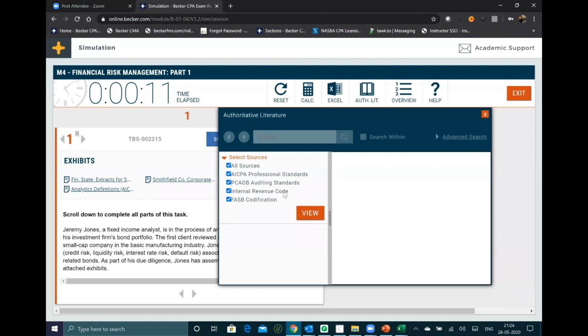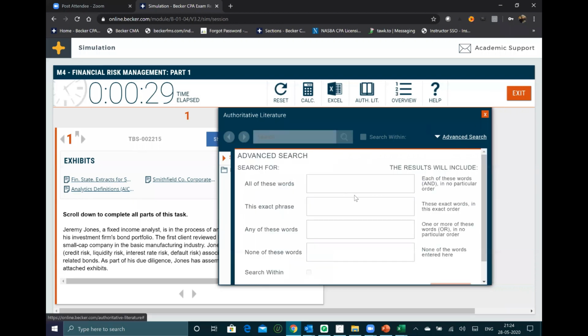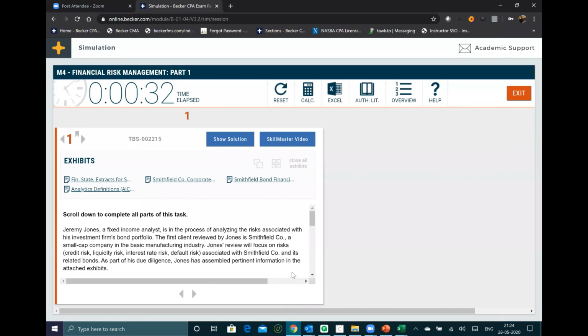Remember that if you're studying audit, if you're writing the audit exam, you must select AICPA standards and PCAOB. If you're studying for FAR, select FASB codification. If you're studying for tax, you must select IRC, Internal Revenue Code. This is how you must check and answer, and use the advanced search to get the right keyword also in authoritative literature. Is it clear to everyone?